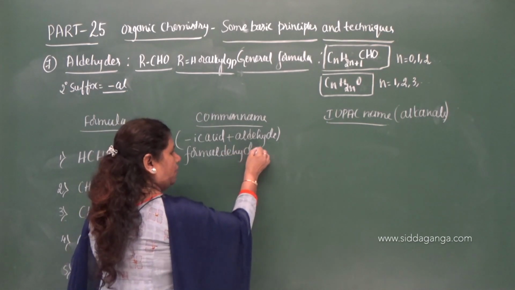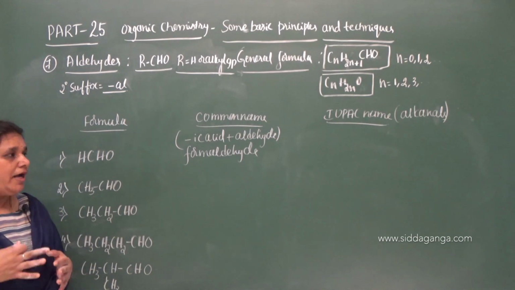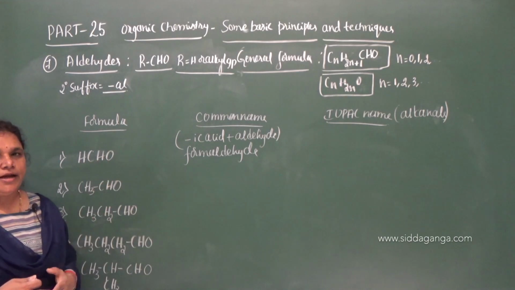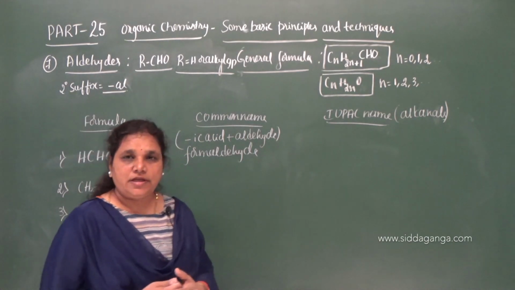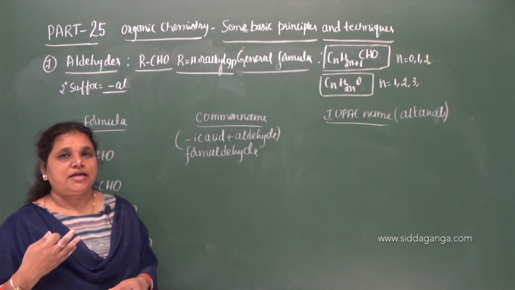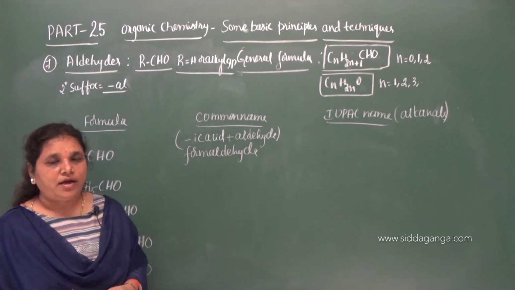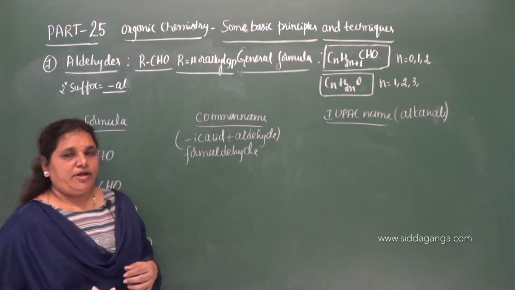It is very important to remember the common names of at least the first 3 members of the series. Formaldehyde is very important, and in case of carboxylic acids you do remember formic acid, acetic acid. Formic acid, acetic acid, propionic acid, butyric acid, all these common names are very important.